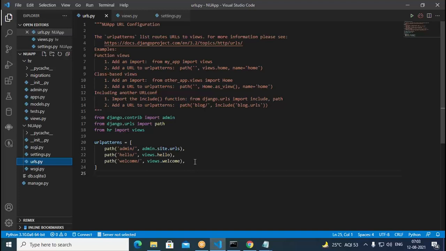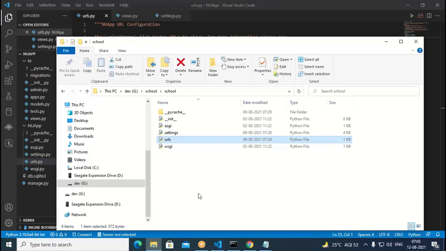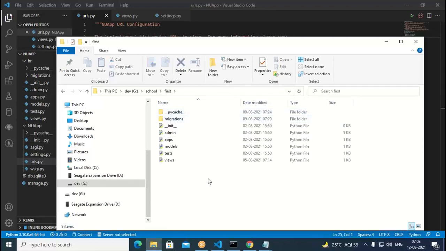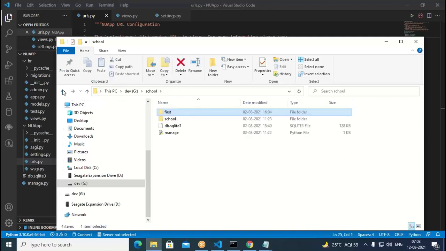Now next thing is what? Suppose we have to add some HTML pages to this. How do we add? Earlier in Flask also we have added some HTML pages. In the same way, we try to add some HTML pages. For further purpose, again come to this in the school. In the school, if you go to the first, we have migrations in this.